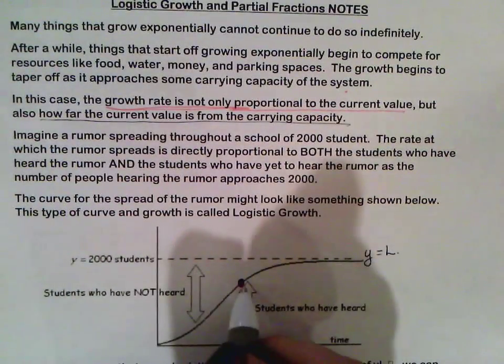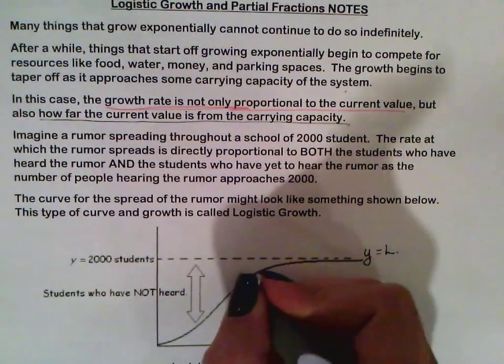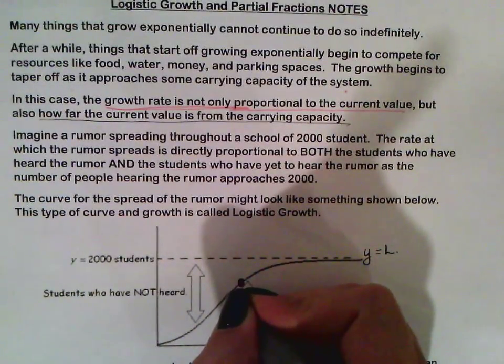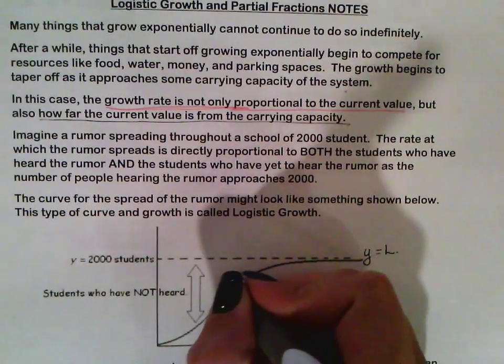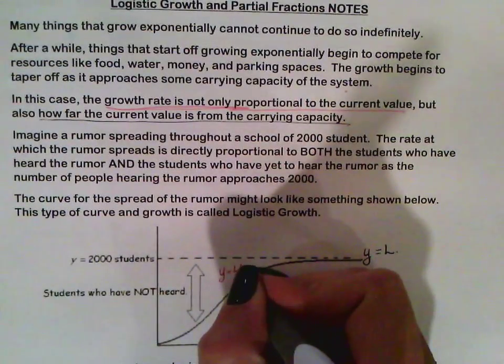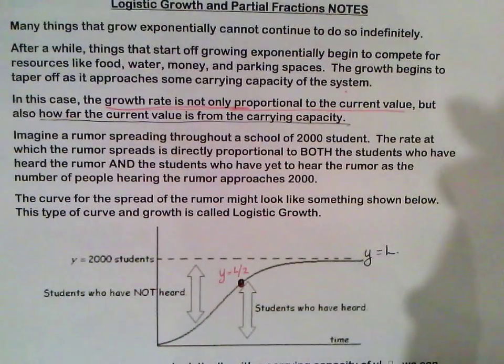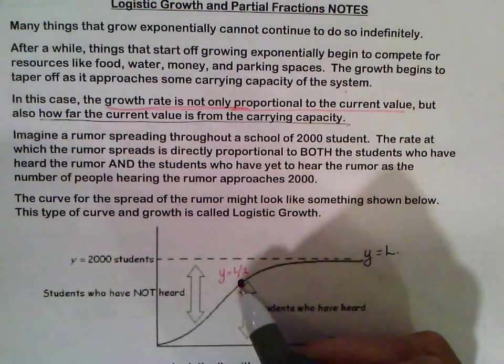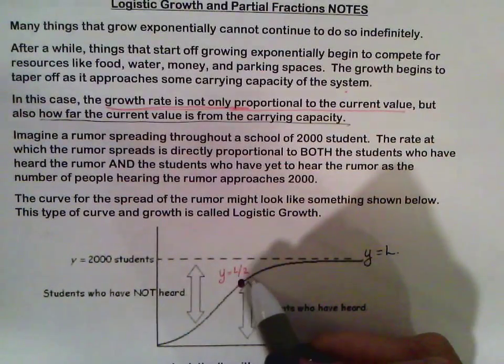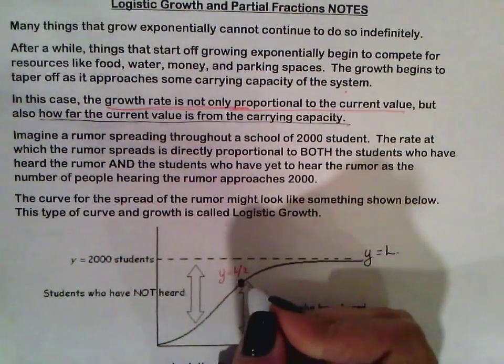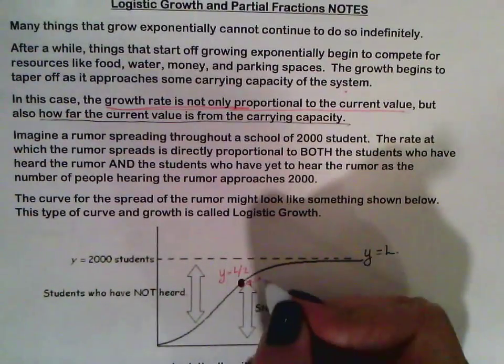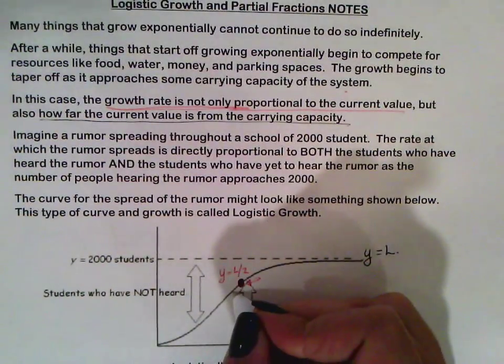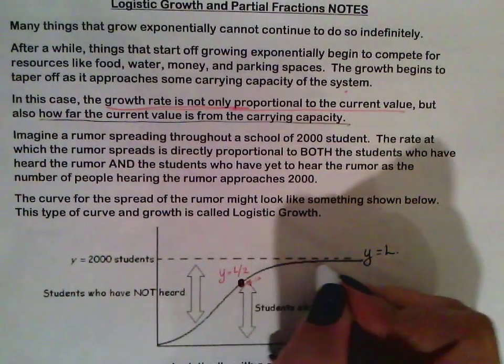So if there's 2,000 students, here y equals L over 2. Okay, so basically as soon as 1,000 people hear the rumor, it stops growing exponentially and it starts to taper off.